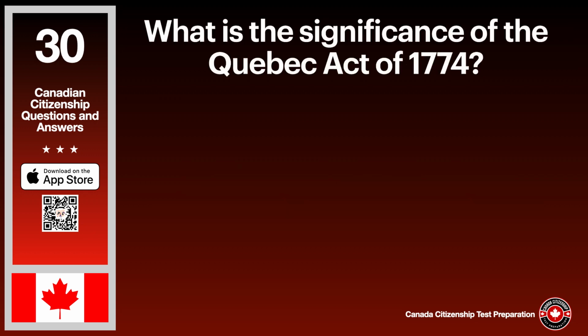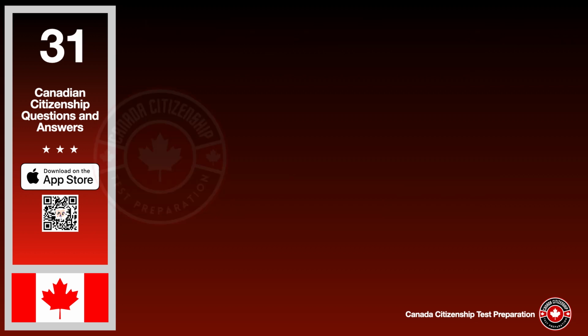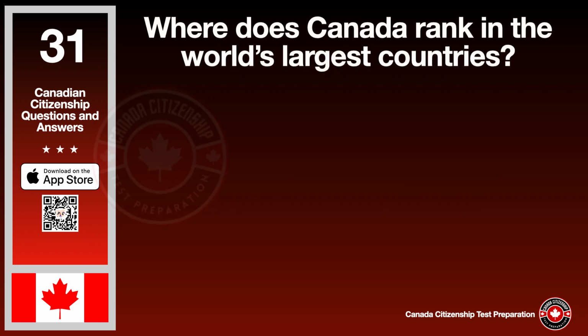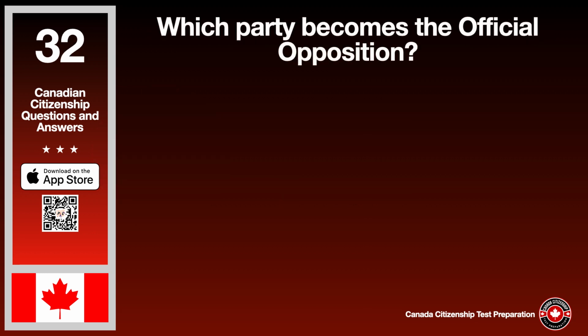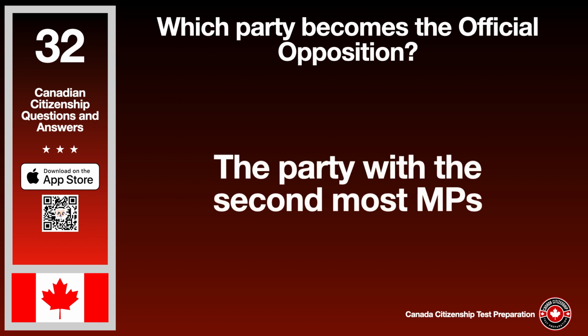What is the significance of the Quebec Act of 1774? The answer is Canada's tolerance towards all religions was affected. Where does Canada rank in the world's largest countries? The answer is second. Which party becomes the official opposition? The answer is the party with the second most MPs.